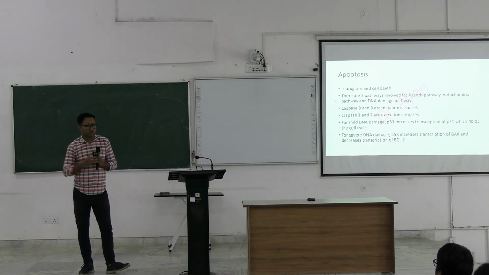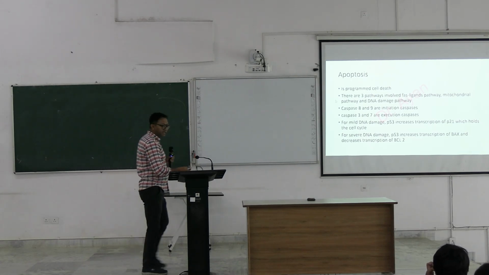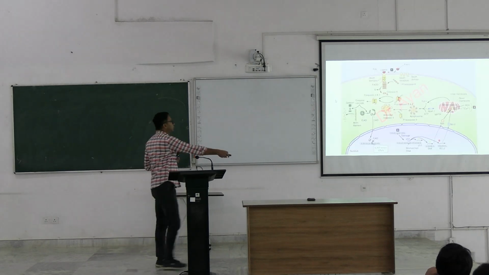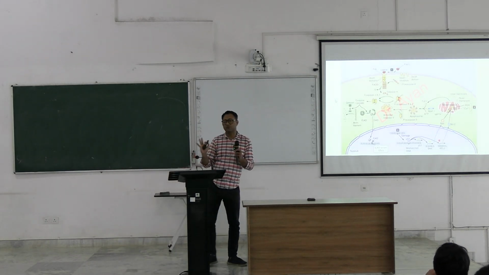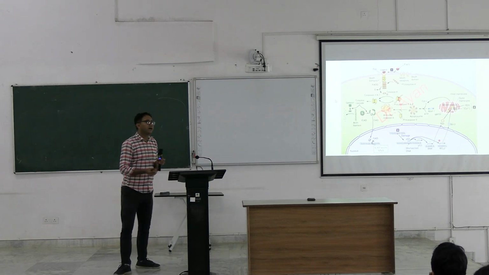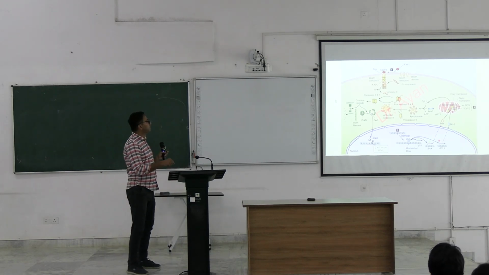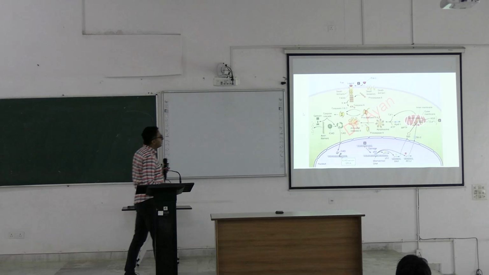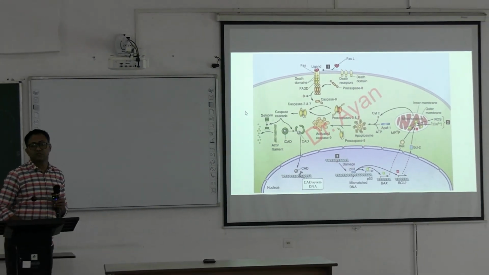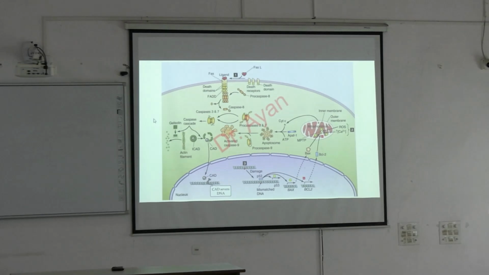It is called apoptosis. Apoptosis has a detailed mechanism that you will study in pathology. I am not forcing you to remember the mechanism. There are mainly three pathways: the Fas ligand pathway, the DNA repair pathway, and the mitochondrial pathway.